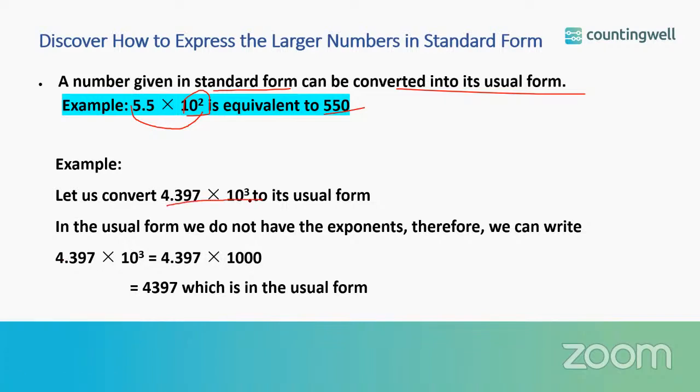Let us see one more example: 4.397 into 10 to the power 3. In usual form, we do not have exponents, so we are writing without taking the power of 10. 10 to the power 3 is nothing but 1000. We are going to multiply 1000 with this number. So 4397 is in the usual form.